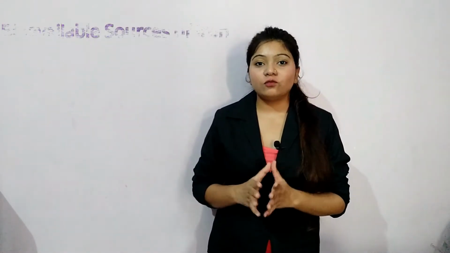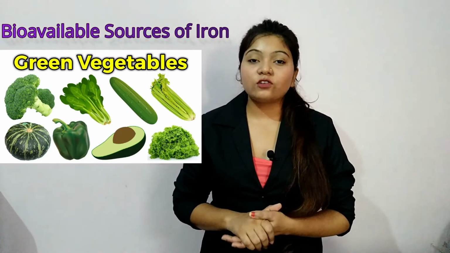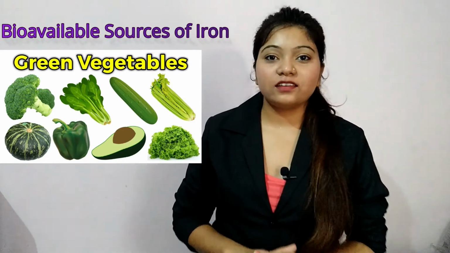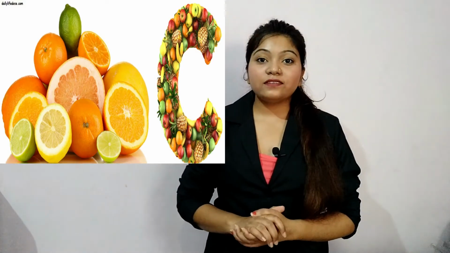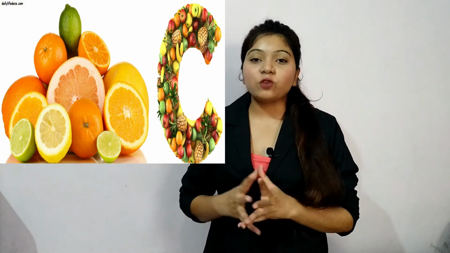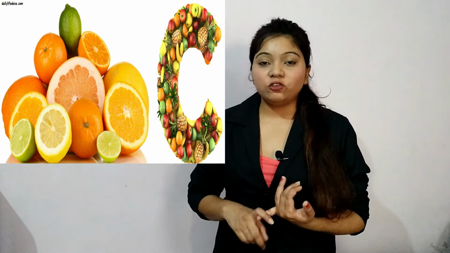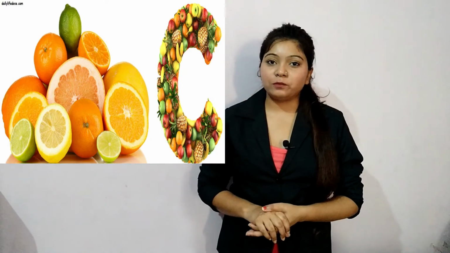Now let's talk about the bioavailable sources of iron. Green vegetables are the best source of iron, which includes cauliflower, sprouts, capsicum, turnip seeds, peas, lima beans. Sources of vitamin C. Vitamin C is very essential for the body for the absorption of the iron. So vitamin C sources are orange, lemon, amla and guava. So these are all the sources of vitamin C.